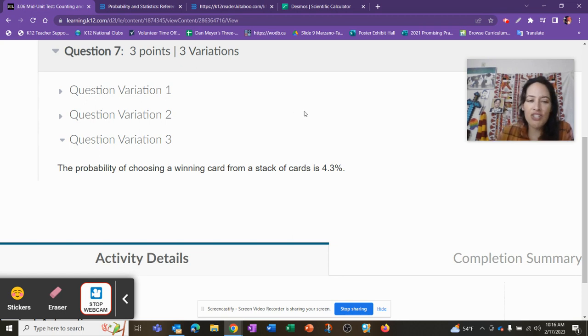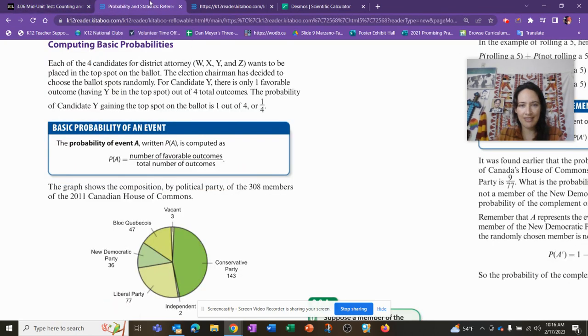The probability of choosing a winning card from a stack of decks is, now they're telling you the probability. Okay, so they want you to do something else. If you've worked through the lesson, they would have given you practice. You would absolutely have practice with all of these concepts, okay? I would never assess you if I didn't think you had the prior opportunities to learn it. So please take some time, have some fun.